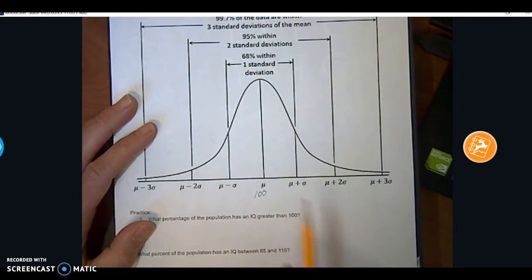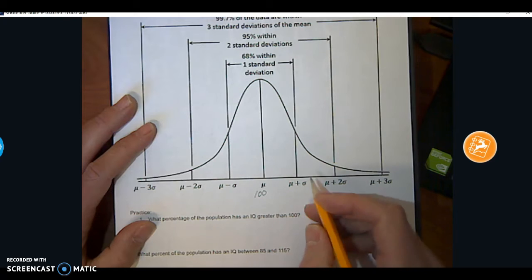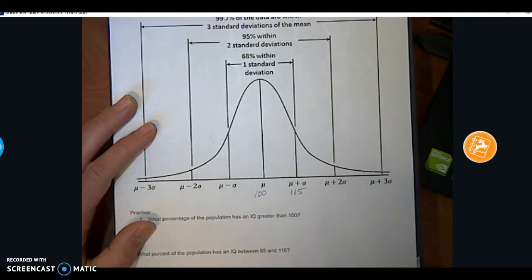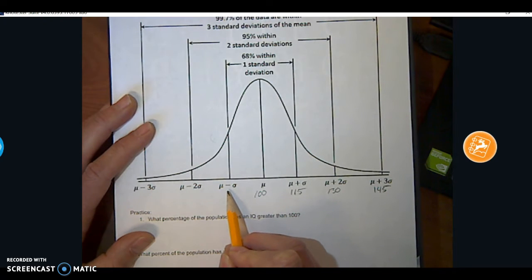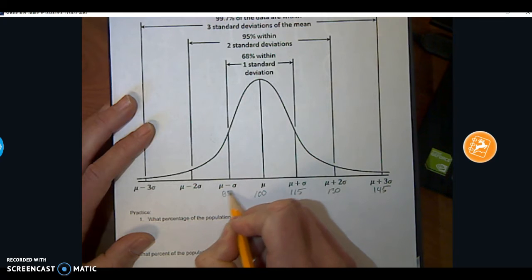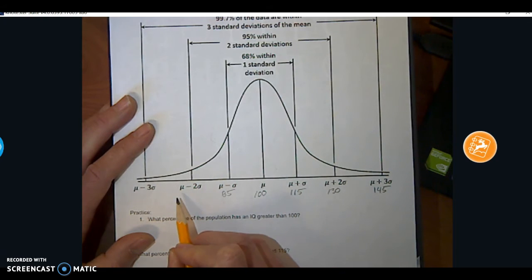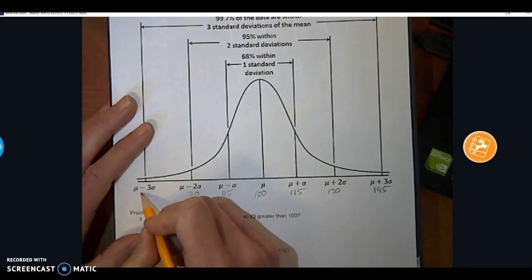So that means sometimes people would score one standard deviation higher, and that would be on here. That's average plus standard deviation, so that'd be 115. An average plus two standard deviations would be 130, and way over here, an average plus 3 standard deviations would be 145. We'll do it on the other side too. This is an average minus a standard deviation, so we're taking 15 away from 100, so this would be 85. We take 30 away, so this one will be 70. And then we take 45 away, so this one would be 55.